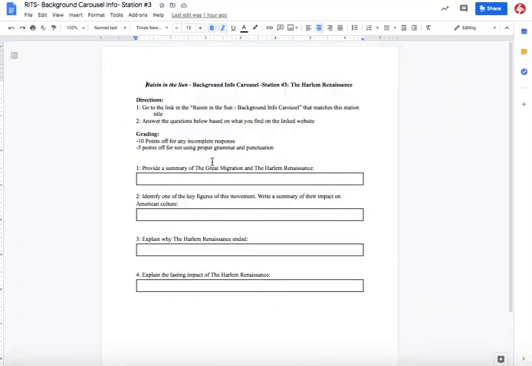This one's much more straightforward than some of the others, so I feel like you should be able to do just fine with this. If you do have any questions, please feel free to send me an email or ask me. Remember, when we're identifying, we are naming that person. Summarizing is all about the main ideas, okay? Let me know if you have any questions.